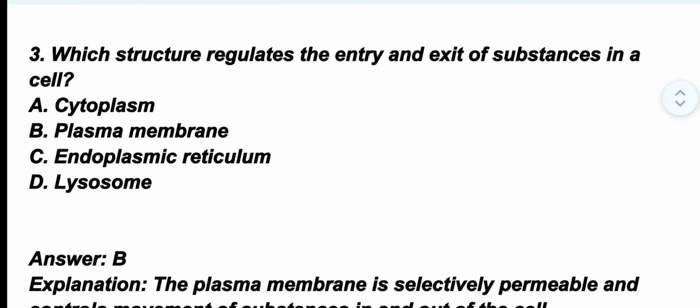Question number 4. Which of the following is found only in plant cell? The correct option is option B. Chloroplast. Chloroplasts are responsible for photosynthesis and are present only in plant cell.